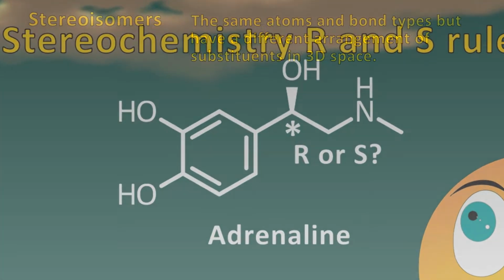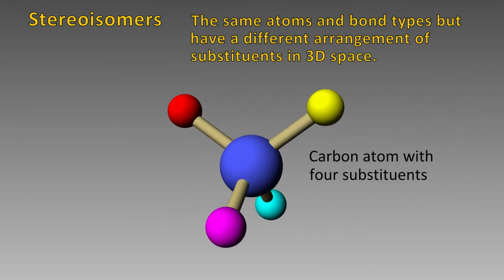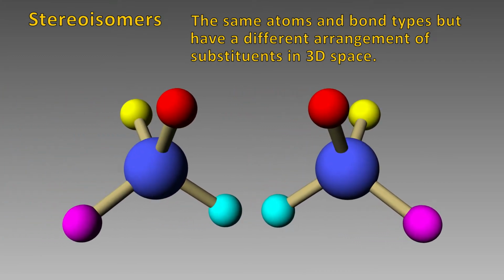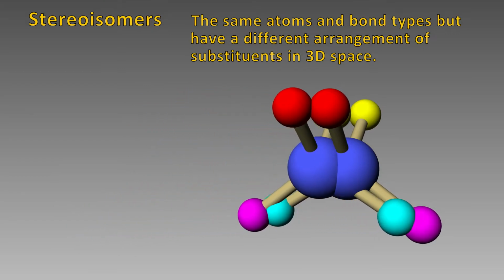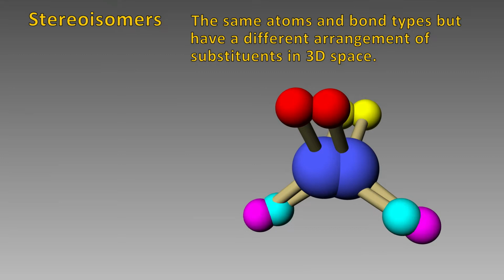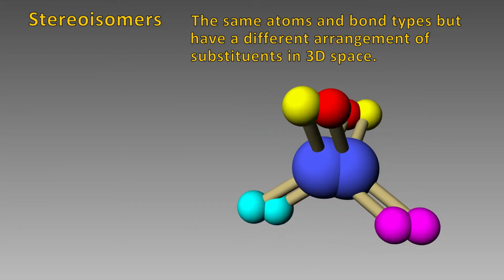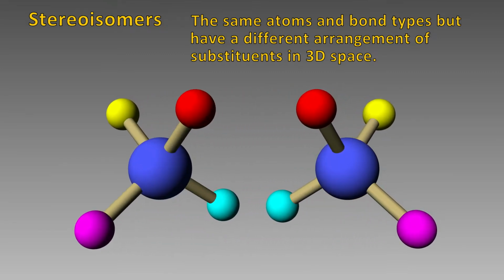Two compounds are stereoisomers if they have the same atoms and bond types, but have a different arrangement of substituents in 3D space. If we have a carbon with 4 substituents, we can have 2 configurations. We see that these 2 molecules cannot be overlaid. If we align the yellow and red spheres, the blue and magenta ones do not line up. If we align the blue and magenta spheres, the yellow and red ones do not line up. They are different. In fact, they are mirror images of one another. We call mirror image stereoisomers enantiomers and use R or S to describe which is which.